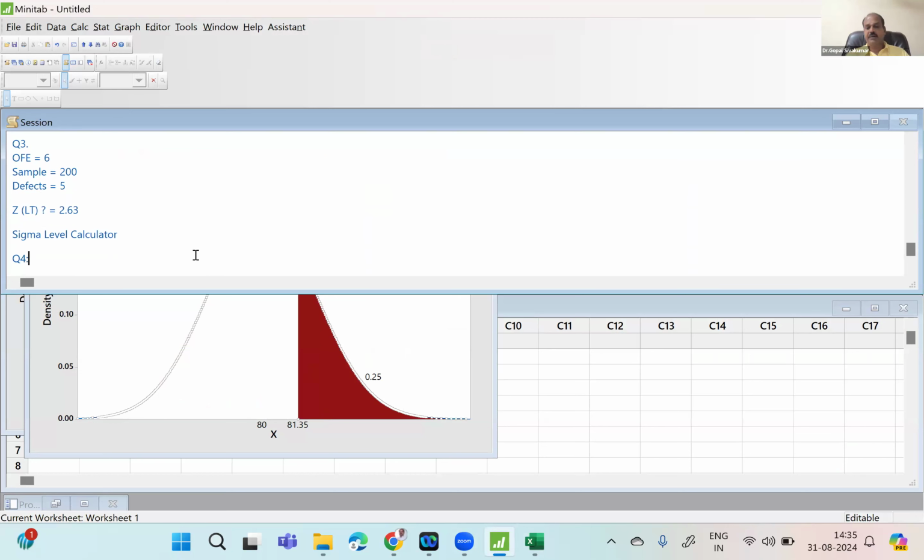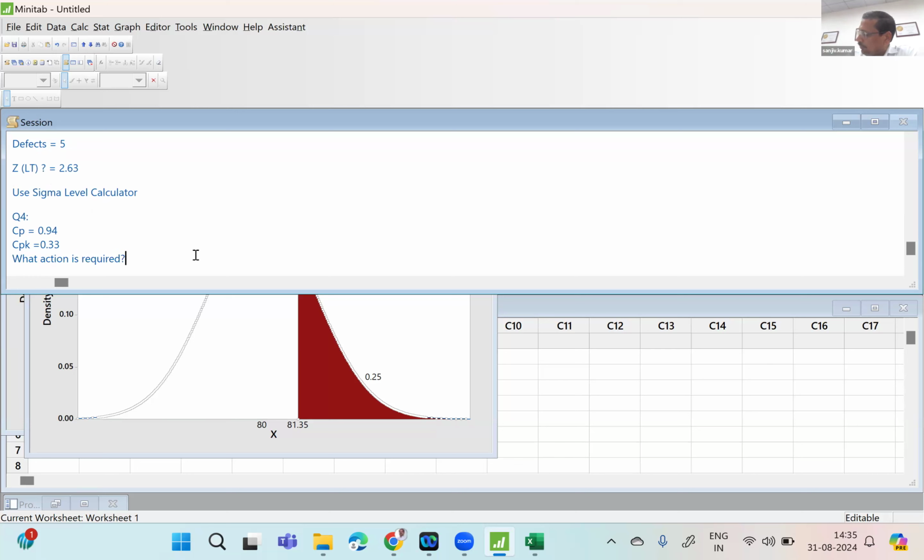Question, sir. For a process CP 0.94, CPK 0.33, CP equal to 0.94 and CPK equal to 0.33, and if the process is not capable, need to improve the capability. What needs to be done? What action is required?